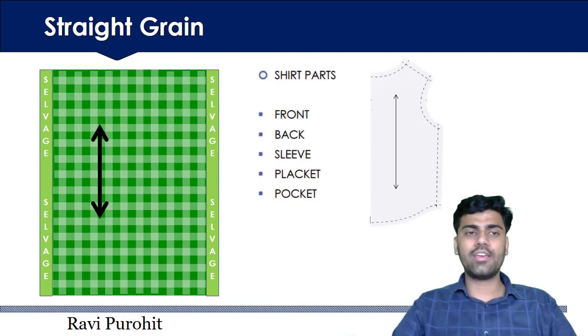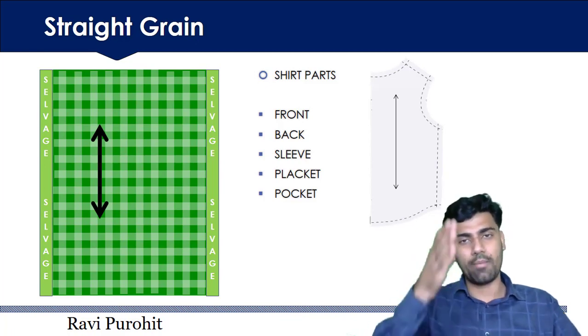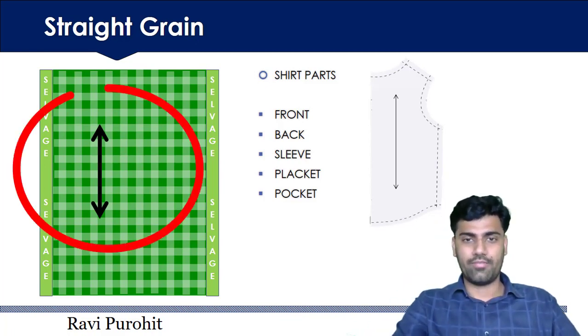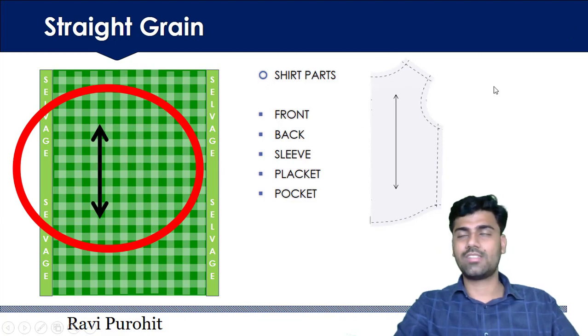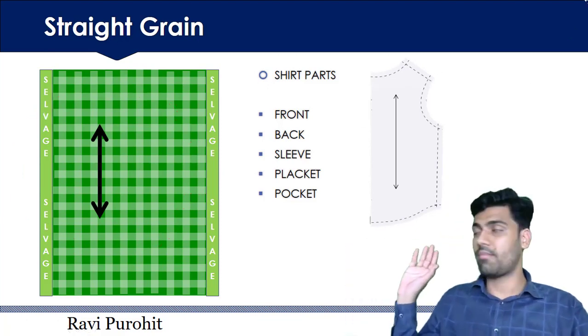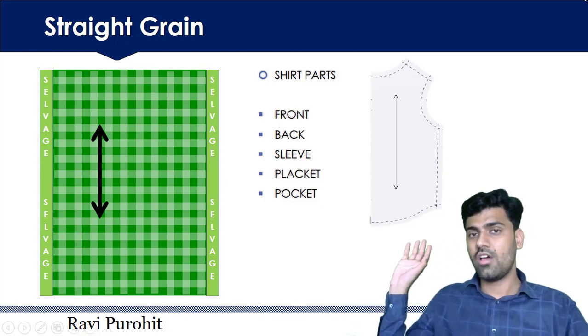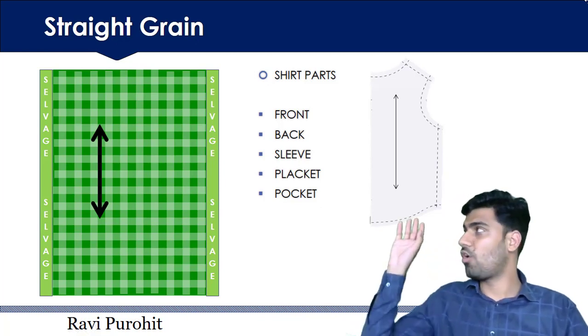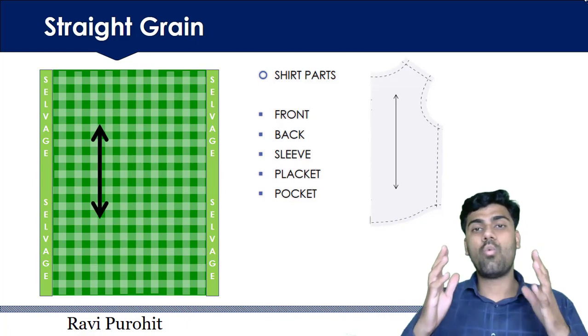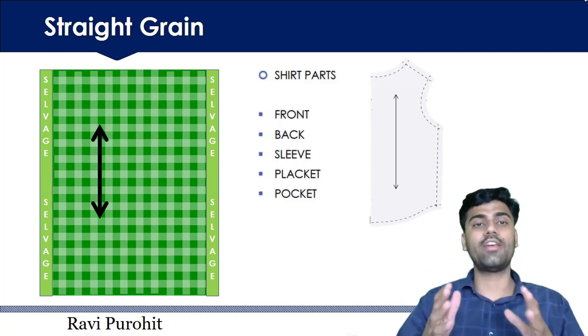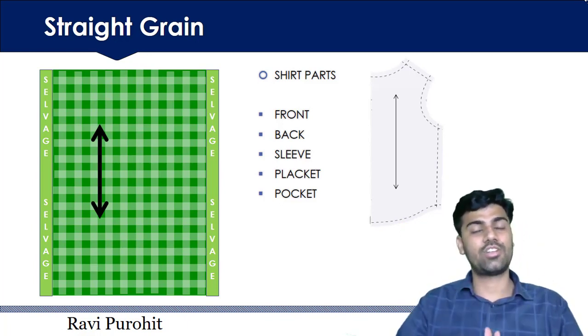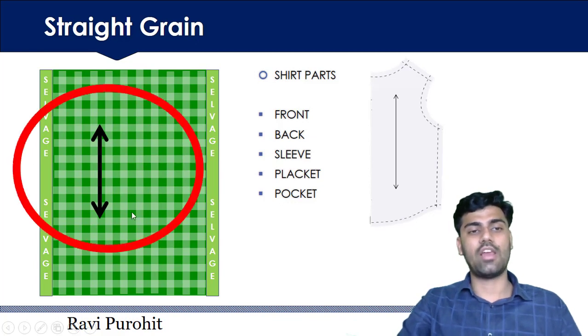The first type is straight grain. Straight grain means this follows parallel to warp line. Front is one example. You can see I have shown you front. At the back side you can see this. This is front of this shirt, and this follows warp line, and this is on grain, means straight grain. Straight grain is also known as on grain. My dear friends, on grain means this is parallel to selvage.